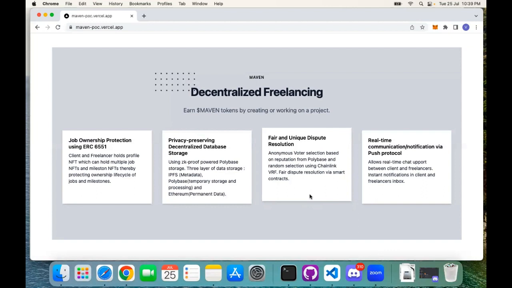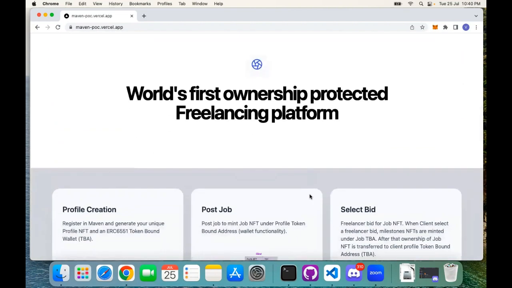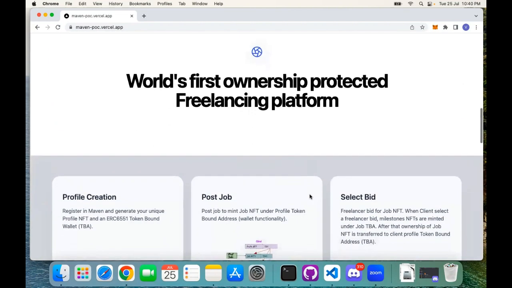Basically, for our whole project, we have used 3 layers of data storage. One is IPFS for storing the metadata. Polybase is for storing all of the data and for scripting on top of that data. And Ethereum is for storing the permanent data. Our platform also supports real-time communication via Push Protocol and also chat support.